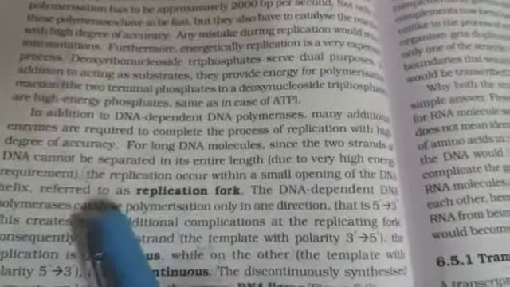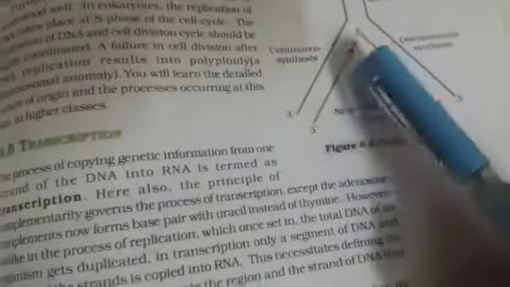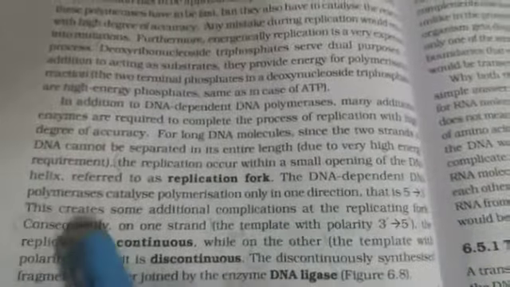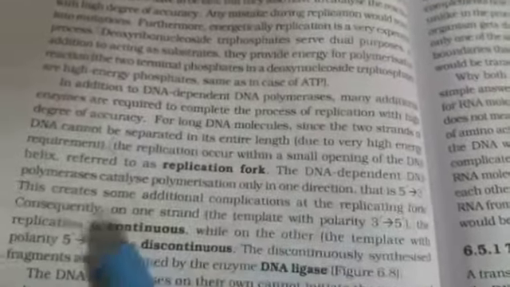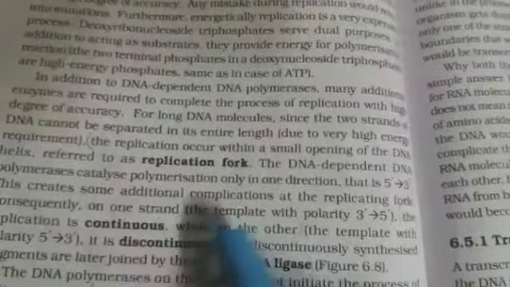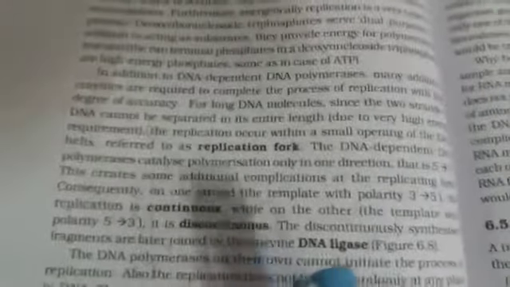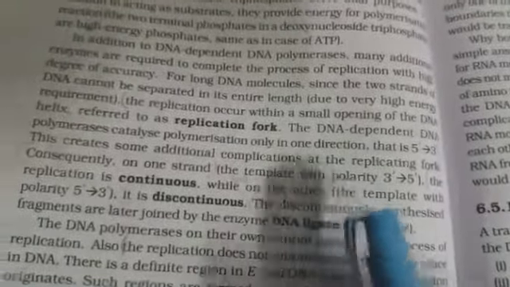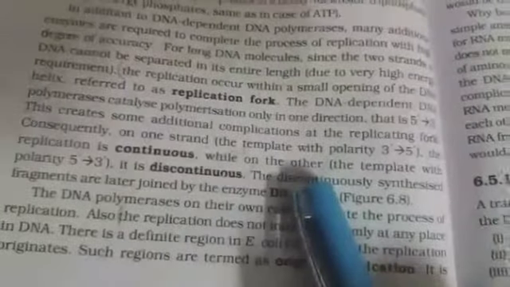The DNA-dependent DNA polymerase catalyzes polymerization only in one direction, that is 5' to 3'. Consequently, on one strand the replication is continuous, but on the other it is discontinuous. The discontinuously synthesized fragments are later joined by the enzyme DNA ligase.